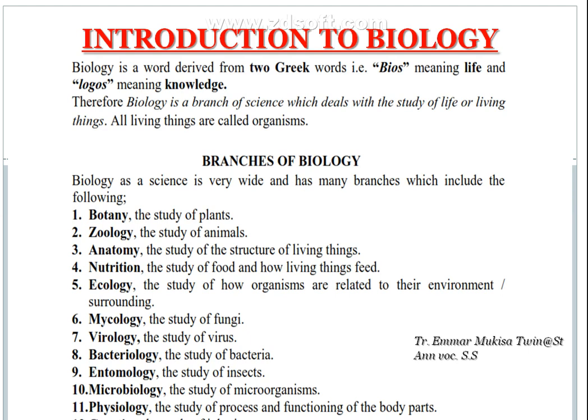Zoology, we study about animals. For example, we humans are animals, cattle are animals, goats. There are very many examples of animals, so the study of that is called zoology. Anatomy, we look at the different structures of these organisms, and the study of that is called anatomy.